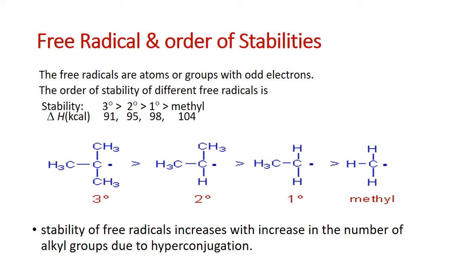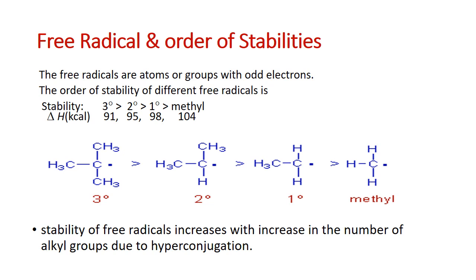Free radicals and their order of stability. Free radicals are formed by homolytic splitting. These have an odd electron on the central atom, and these may also be tertiary, secondary and primary, 3 degree, 2 degree or 1 degree, or methyl. The order of stability is tertiary most stable, primary least stable.